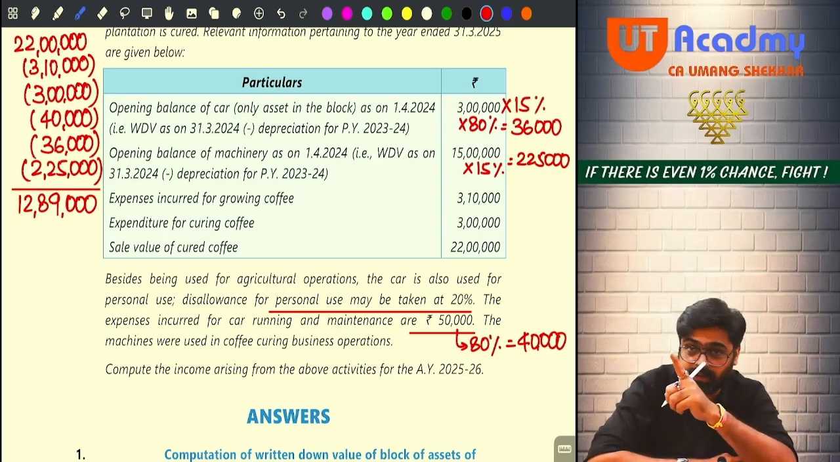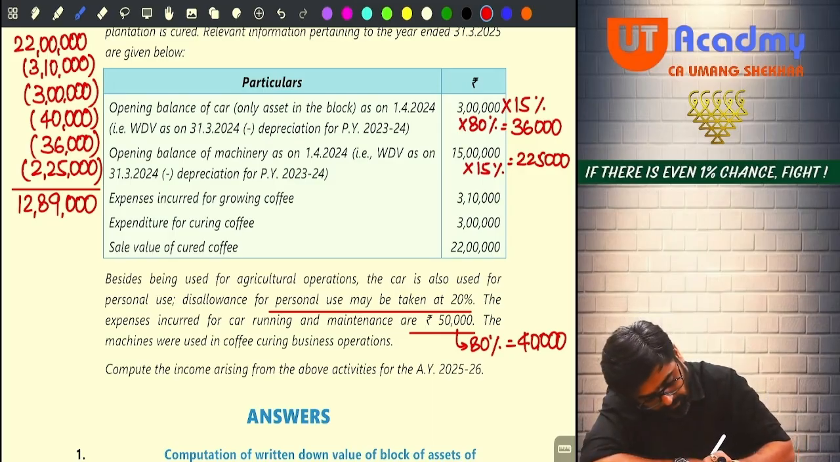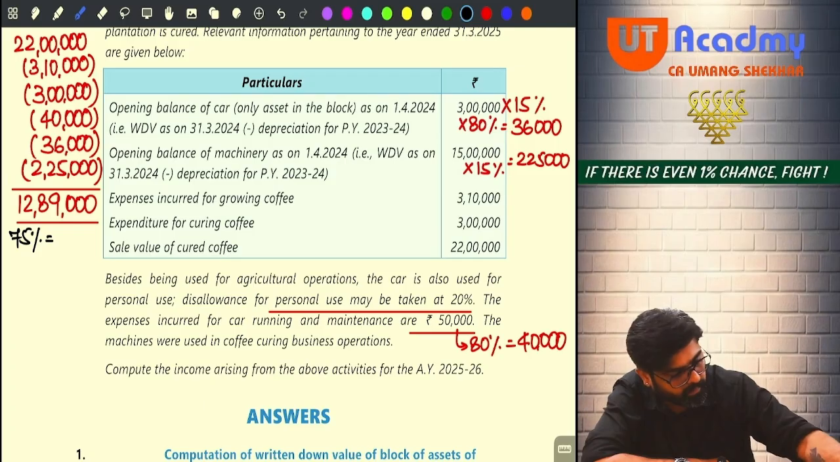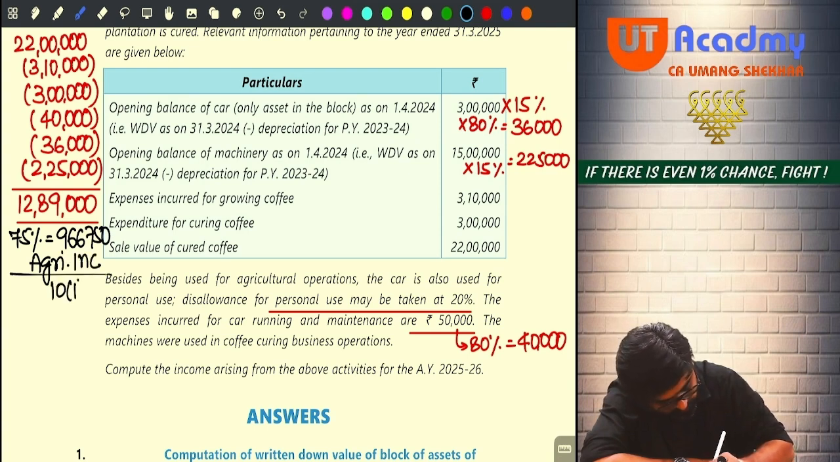You are going to split this into two parts. Out of this, 75%, which is equal to 966,750, will be treated as your agricultural income, fully exempt under section 10(1). Got it everyone, sir? Yes.